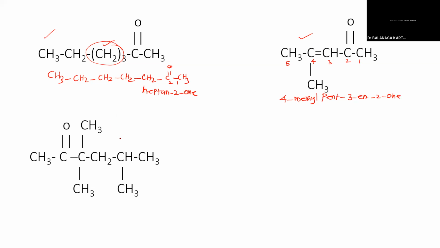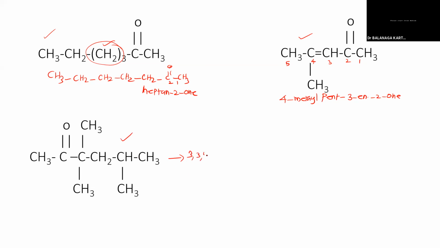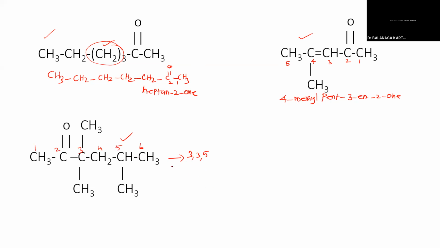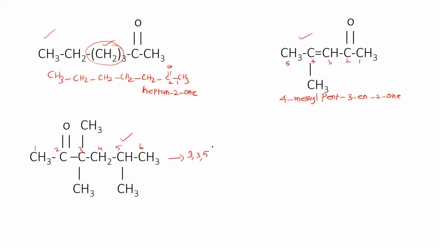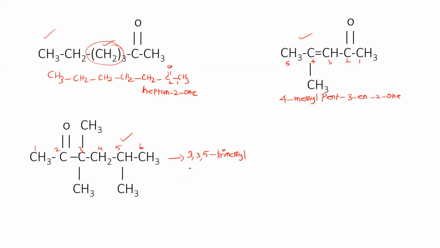What about the big compound? This one. 3, 3, 5-trimethyl. So I have to number from the trimethyl side. Then how many carbons? 6 carbon atoms, hexane, 2-one. Hexan-2-one. That's it.